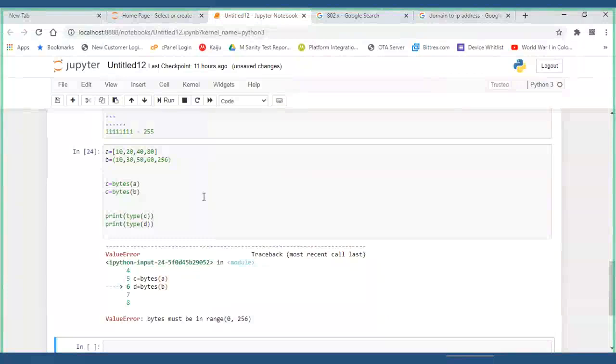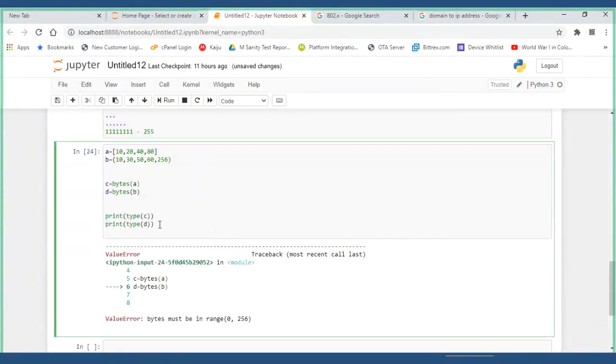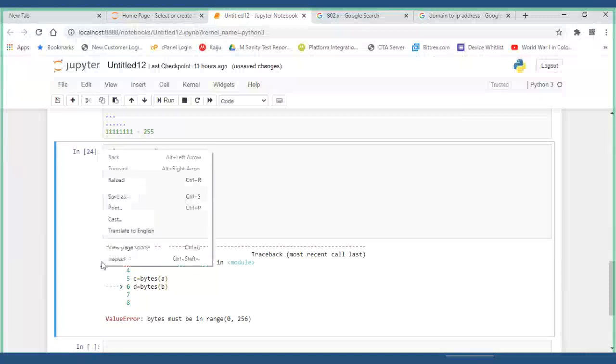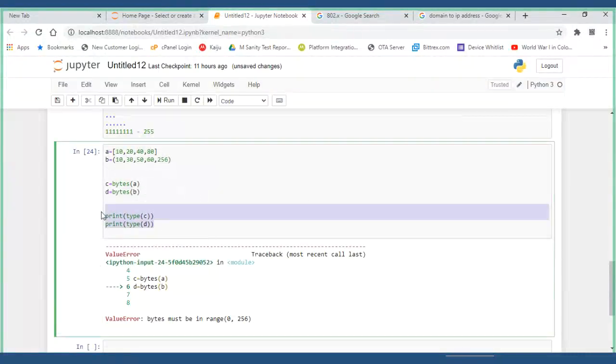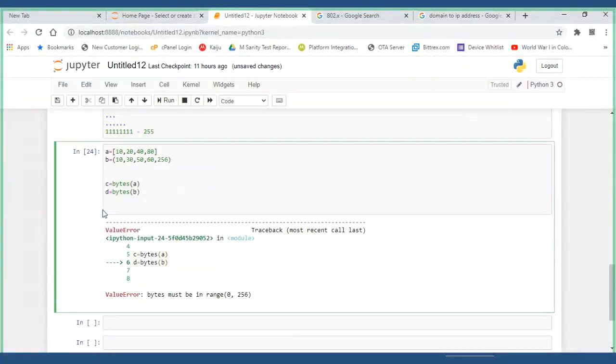Now one thing you have to remember, guys. Say you have C, which you converted into bytes. Let me change this to 5.